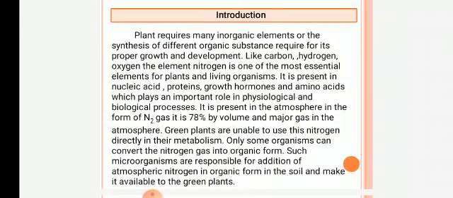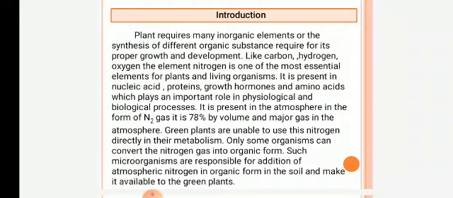Plants require many inorganic elements for the synthesis of different organic substances required for proper growth and development. Like carbon, hydrogen, and oxygen, the element nitrogen is one of the most essential elements for plants and living organisms.